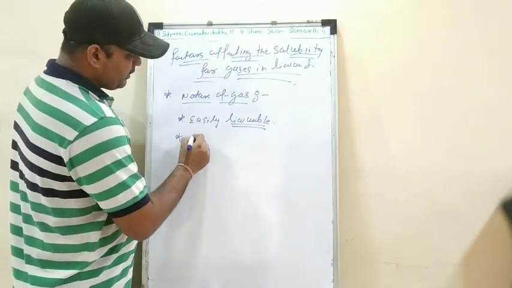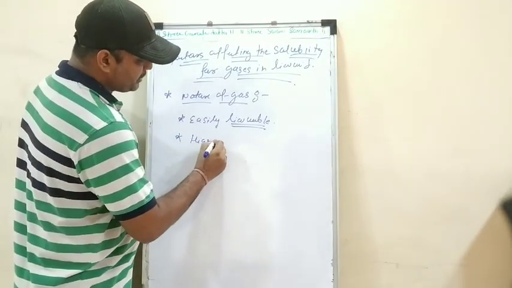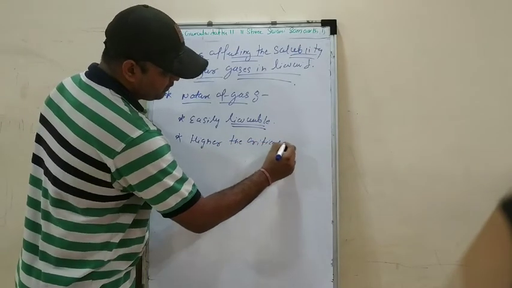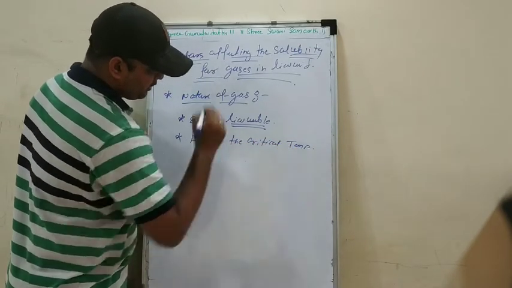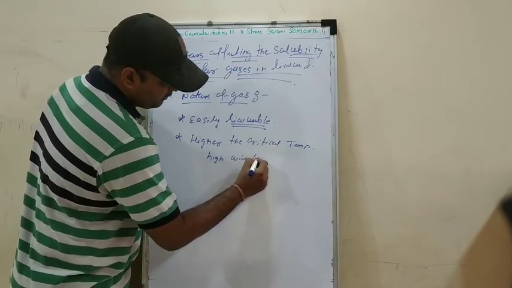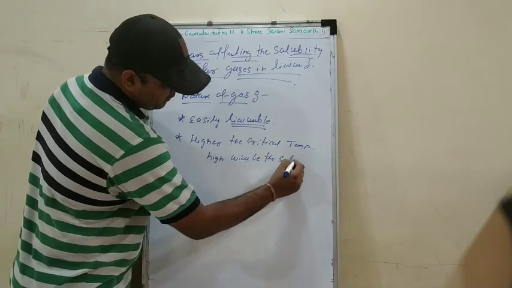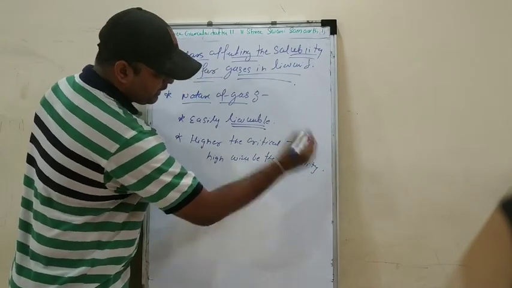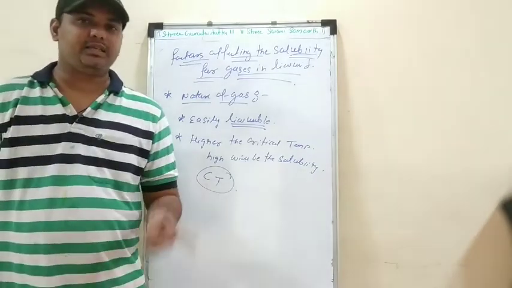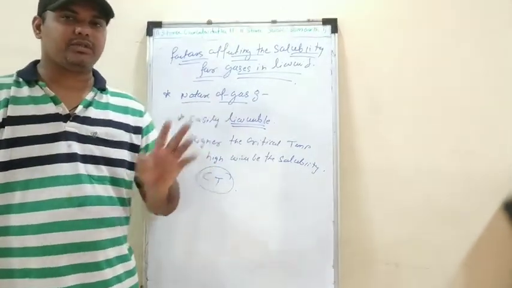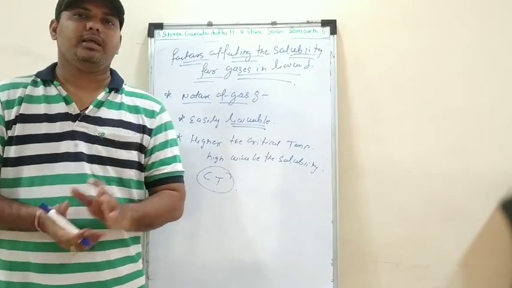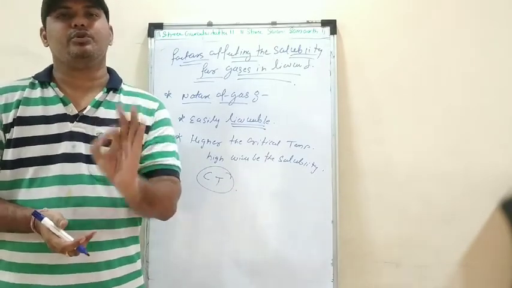Then, the higher the critical temperature, the higher will be the solubility. The gases which have a high CT, CT meaning critical temperature, will be easily soluble.